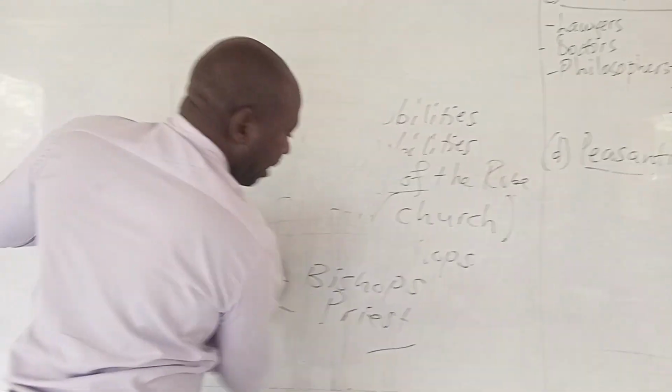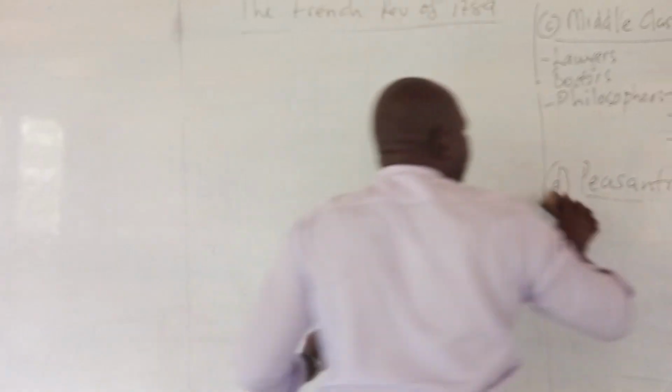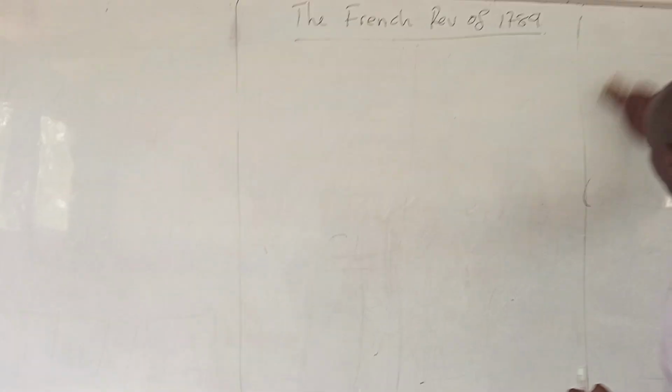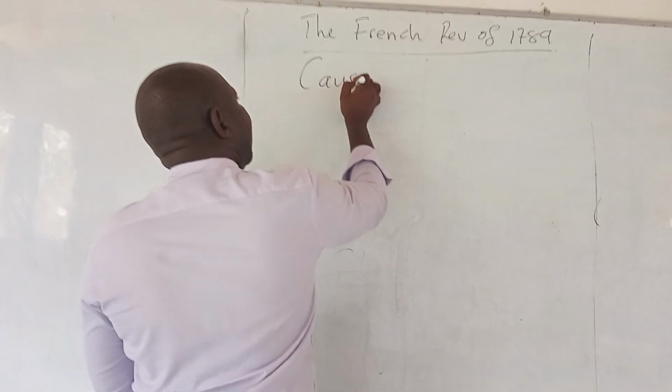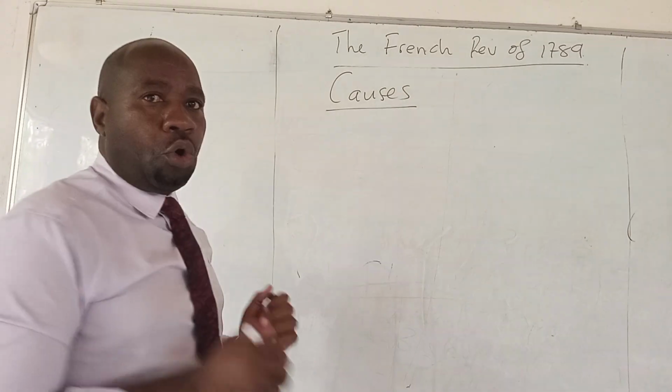So we now want to look at the causes that led to the revolution of 1789. Let's write a heading: the causes of the French Revolution. What led the people to rebel in 1789? So we want to talk about the causes.